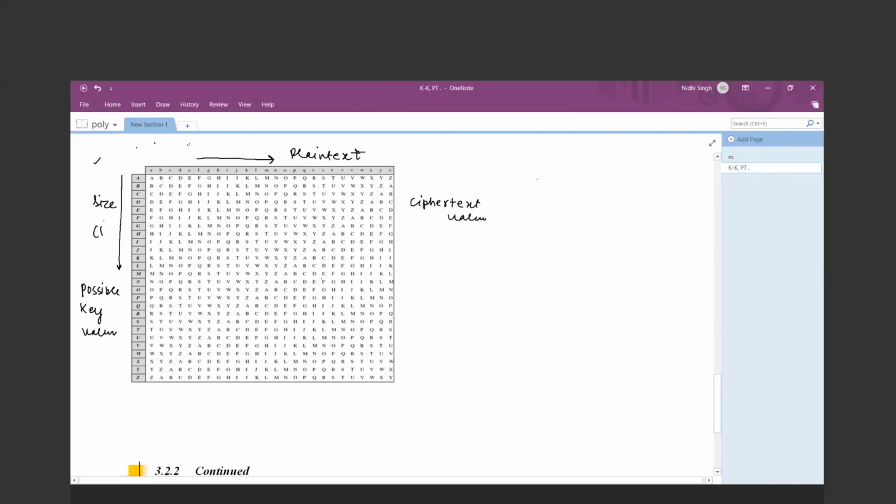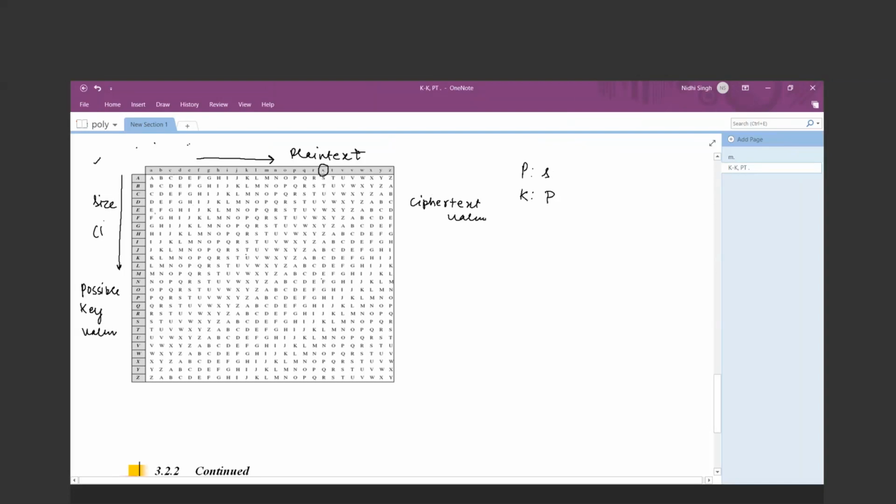So first, my plain text is "she is listening". The first character is S and my key value is Pascal, so the first key character is P. Now find out where S is. Here is S. Let me enlarge it a bit, but enlarging will cause a problem again. Okay, so this is S.